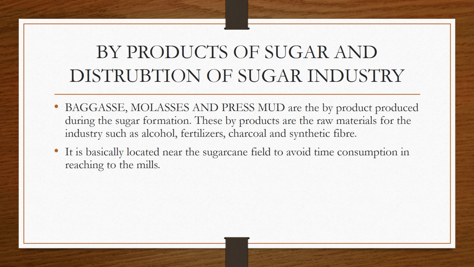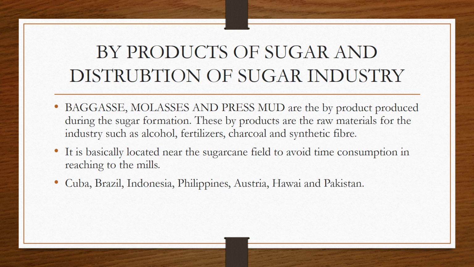I have already told you that the sugarcane industry should be situated near the sugarcane field so that the time in transporting the sugarcane to the mills should be less than 24 hours, otherwise the juice contained in the sugarcane will dry up. If the juice dries up, we will not get the required quantity of juice from the required number of canes. That means, if suppose we have 10 quintals of sugarcane, the desired quantity of sugar juice will not be extracted from that. That is why the industries are located within the vicinity of the field.